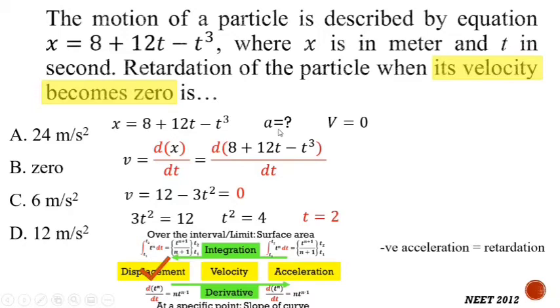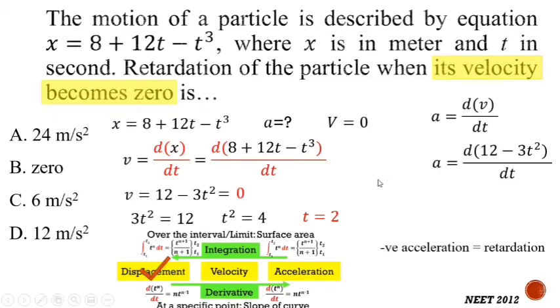But to find out acceleration, we need to again take the derivative of this equation. This is the velocity equation. So acceleration is nothing but dv by dt. Again here 12 minus 3t square, 12 is the constant term, derivative of constant term is 0. Minus 3t square. Here t square, derivative of t square is going to be 2t, and it will multiply with 3, it becomes minus 6t.